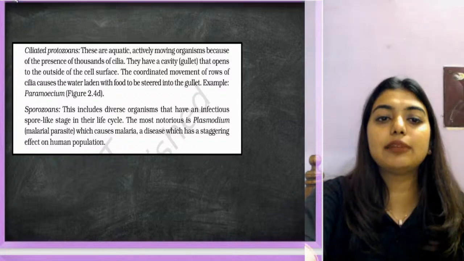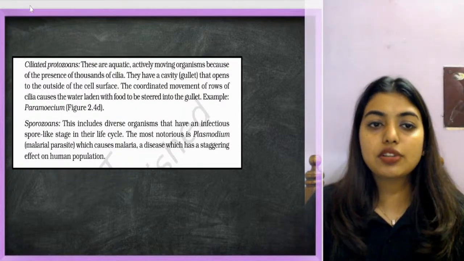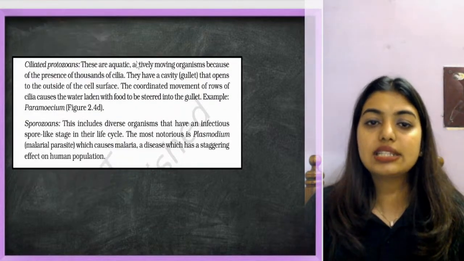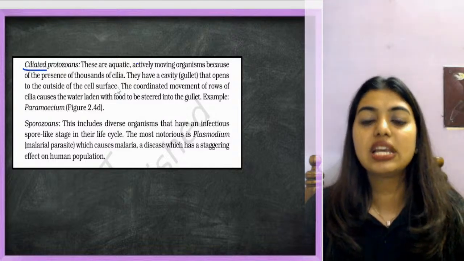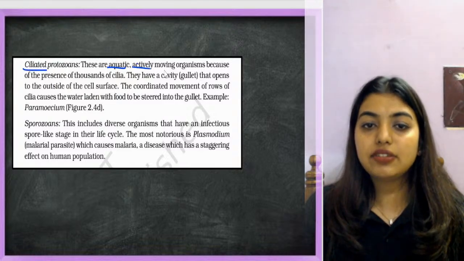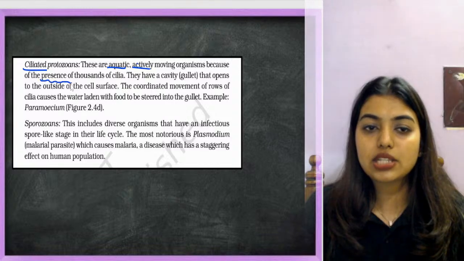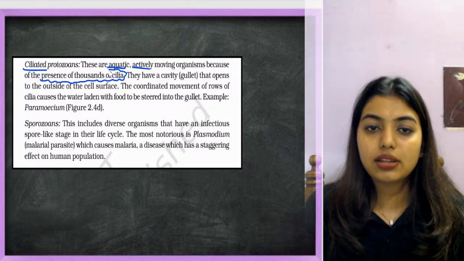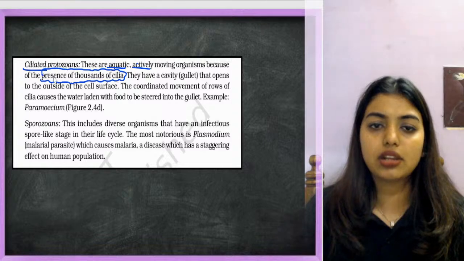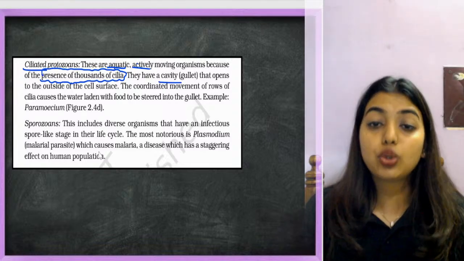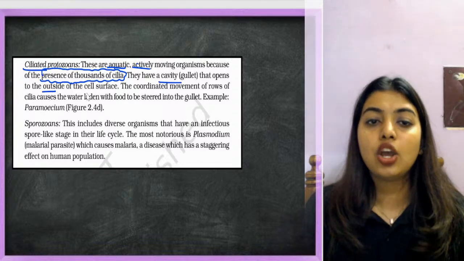Next is ciliated protozoans. From the name itself you understand cilia is there. Ciliated protozoans are aquatic, actively moving organisms because of the presence of thousands of cilia. Yes or no? Many cilia are there. They have a cavity called the gullet that opens to the outside of the cell surface.